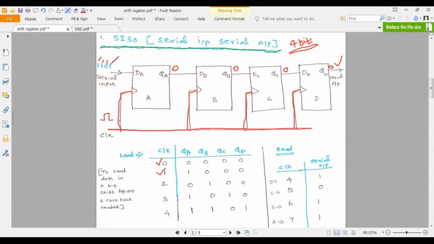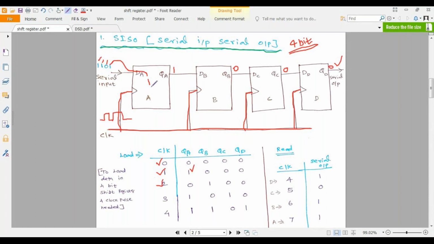This one will be entered into the first D flip flop, and that will be present in the output of my first flip flop. That's why I have mentioned QA is 1, remaining are 0. Next I'm applying the second clock pulse. What will happen?